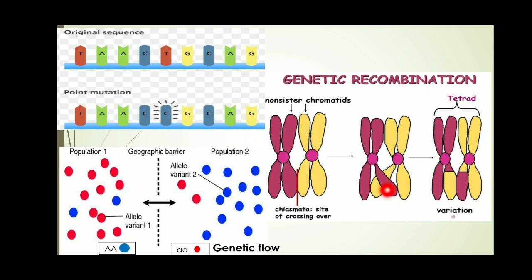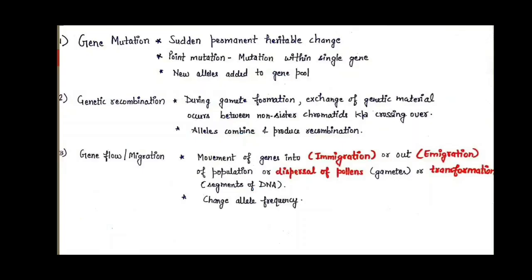Here you can see how the crossing over takes place, and after crossing over you can see this non-sister chromatid has a part of this yellow non-sister chromatid, and this yellow has some part of this red chromatid, and because of this variation will occur. As it has taken place in gametes, it is going to be transferred. Again this will lead to variation because a new combination has been produced, and that will be different from the original parents.